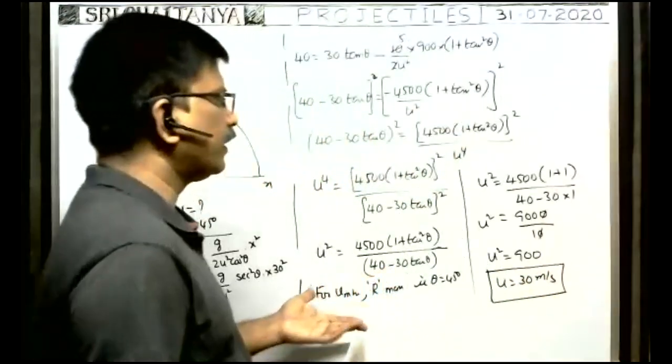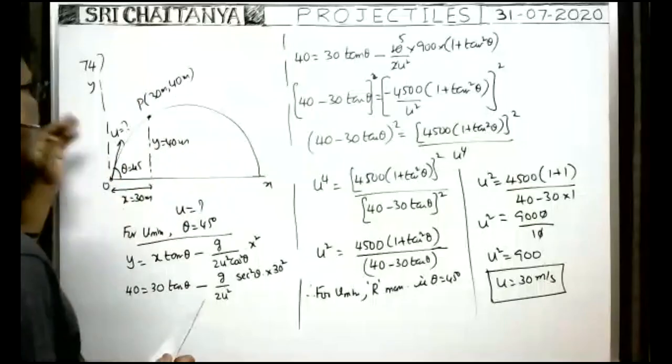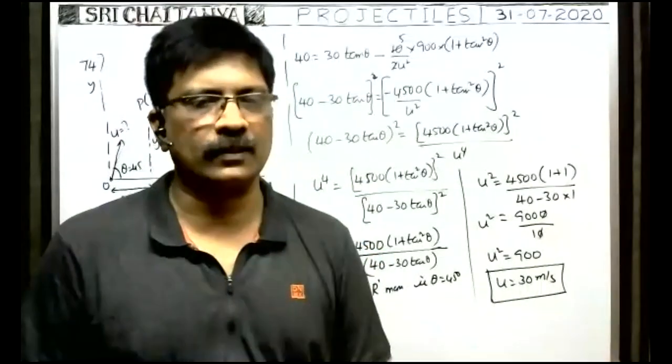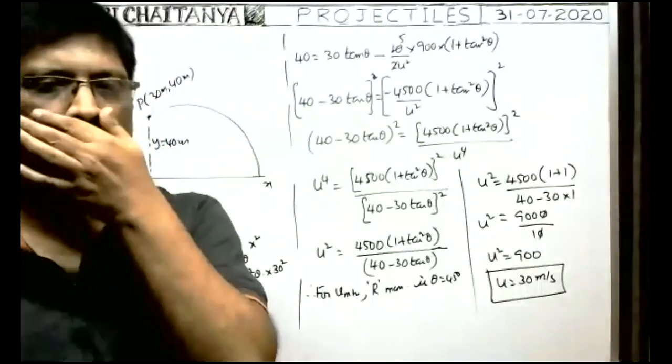Here plus or minus 30 is the same, because projecting this way or that way, the magnitude of velocity is 30. So 30 meter per second is the answer. Okay, so in this way you have to do.